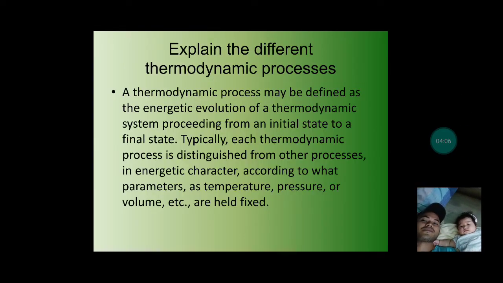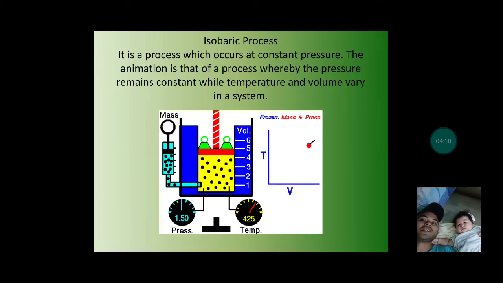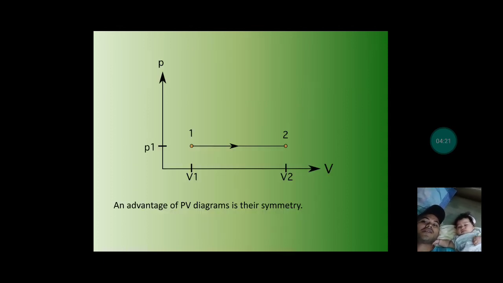Next, explain the different thermodynamic processes. This was already discussed on our midterm. This is isobaric. Isobaric means that there is constant pressure in the process.